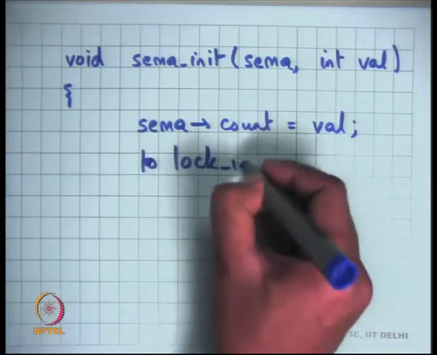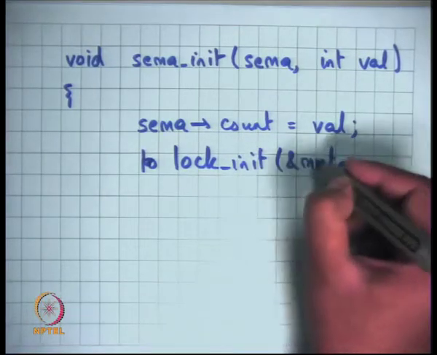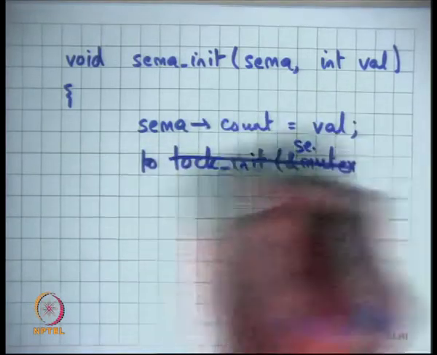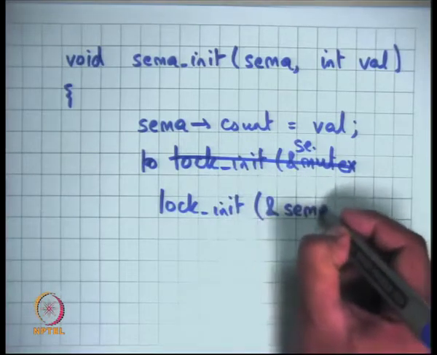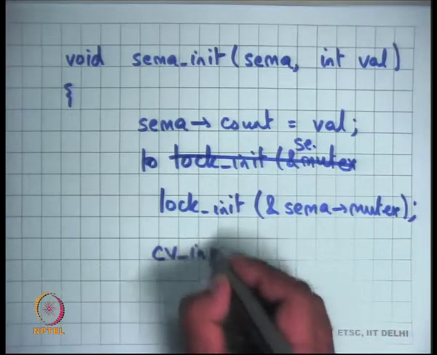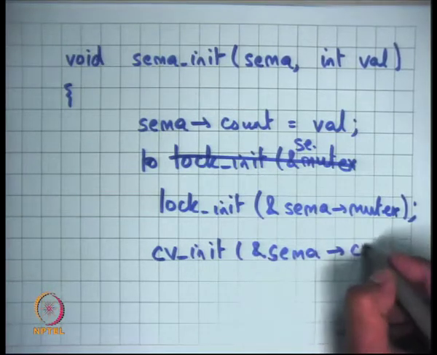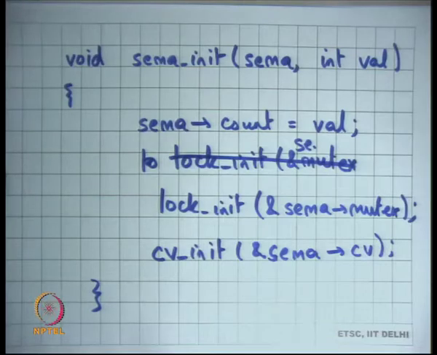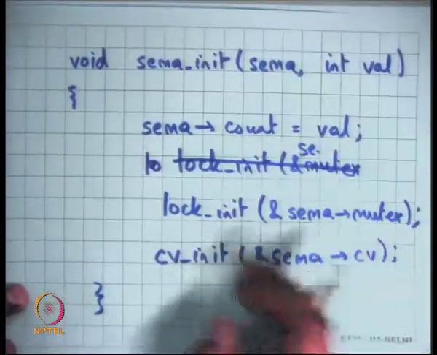Let's say there is a function which initializes the lock to the unlocked state, on sema.mutex, and another function called cv init, just initializing the corresponding fields. So that's the initialization function. Nothing great, I just initialize the count, and the other two are initialization functions of the corresponding components.